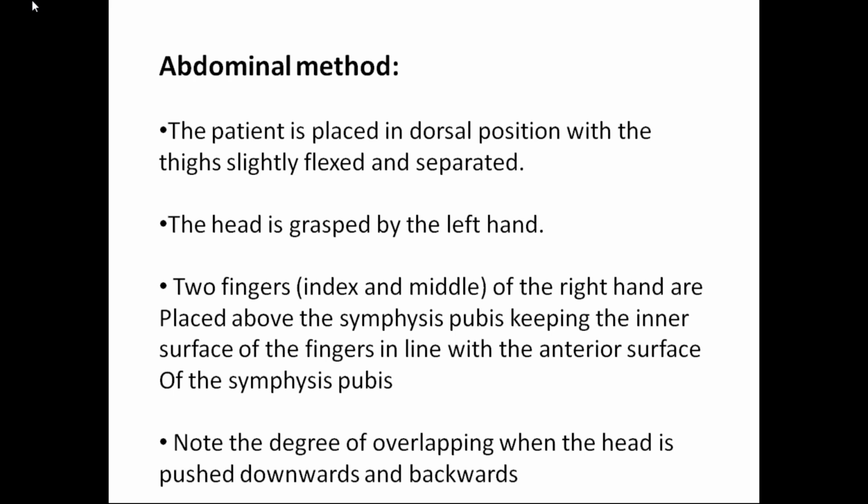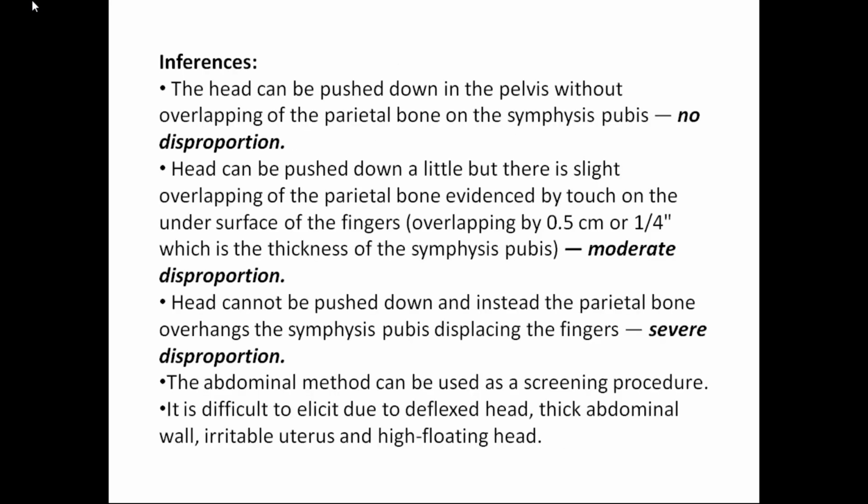You grasp the head with the left hand, and with the index and the middle finger of the right hand, you place your two fingers on the anterior surface of the symphysis pubis. The inner finger should touch the inner surface of the index, and the middle finger should touch the anterior surface of the symphysis pubis. Why? Because when you push the head into the pelvis, you can assess the overlapping of the parietal bones. That is why you keep them on the anterior surface of the symphysis pubis. That is the abdominal method.